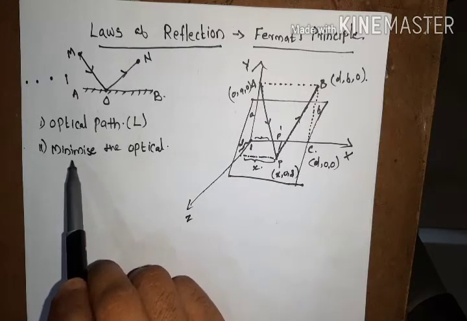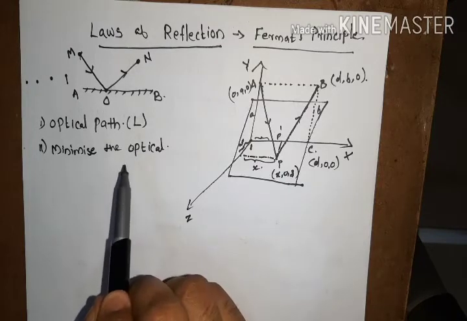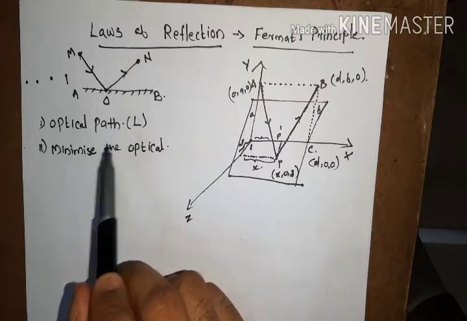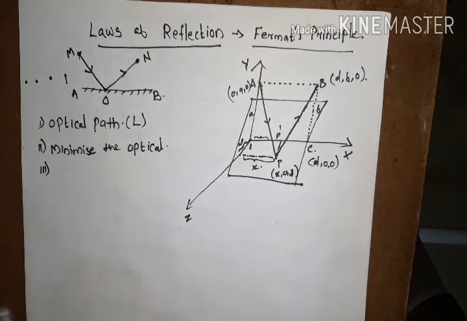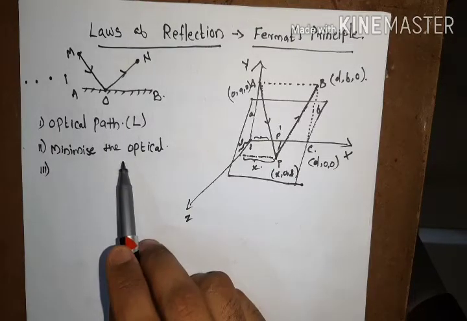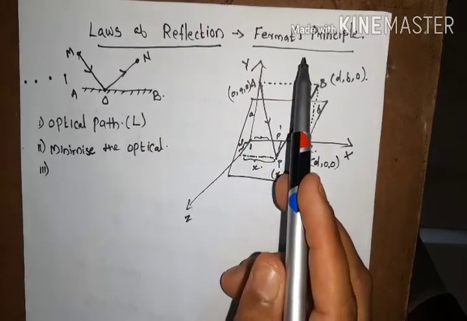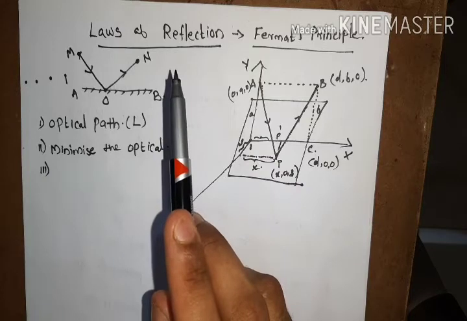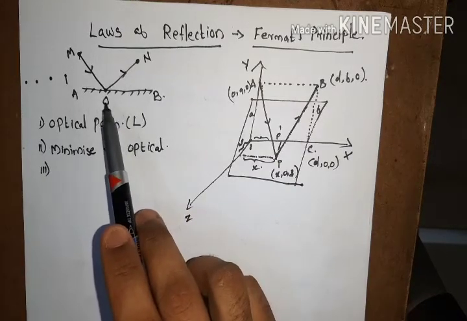So we minimize the value of the optical path with respect to some arbitrary coordinate. If the optical path depends on some arbitrary coordinate, then we will get the minimum optical path corresponding to this reflection, which obeys Fermat's principle, and the point corresponding to that optical path will be the point of reflection.